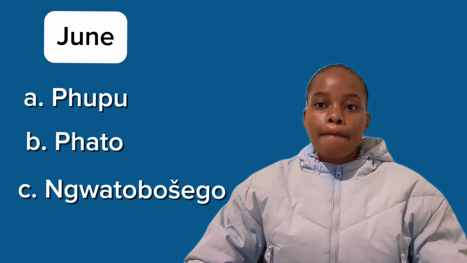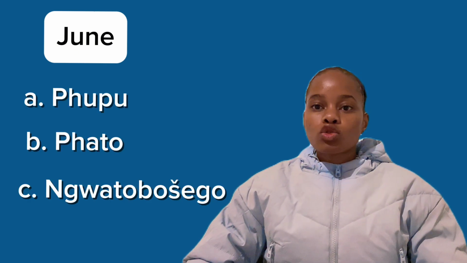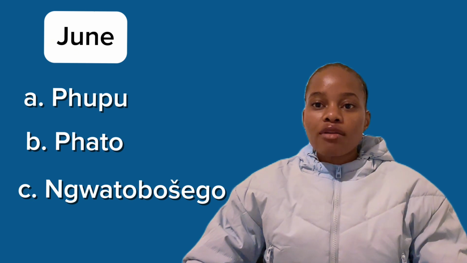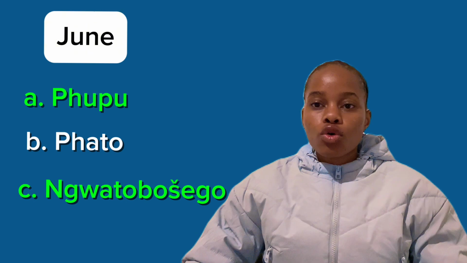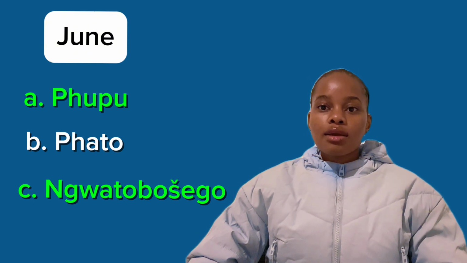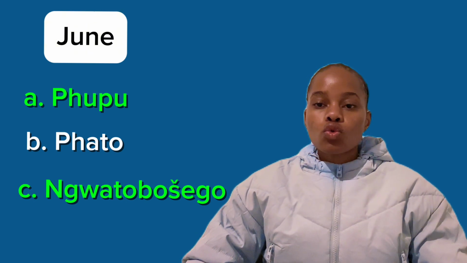So the next one we have is June. What is June called in Sepedi? Is it A, Phupu, B, Phatwe, C, Ngwatobošego? So here we have two correct answers. A and C are both correct. You can either say Phupu or Ngwatobošego.